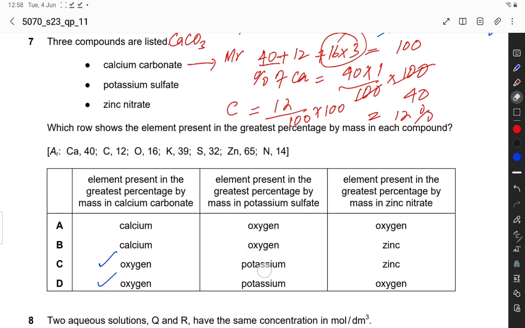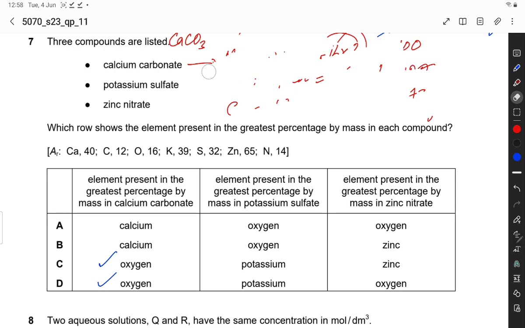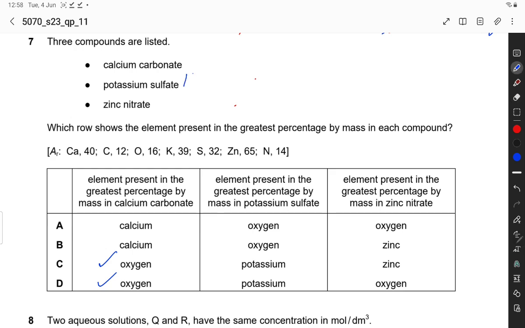Now look at potassium sulfate. The formula of potassium sulfate is K2SO4, and the MR of the compound is 39 into 2, plus sulfur 32, plus 16 into 4.